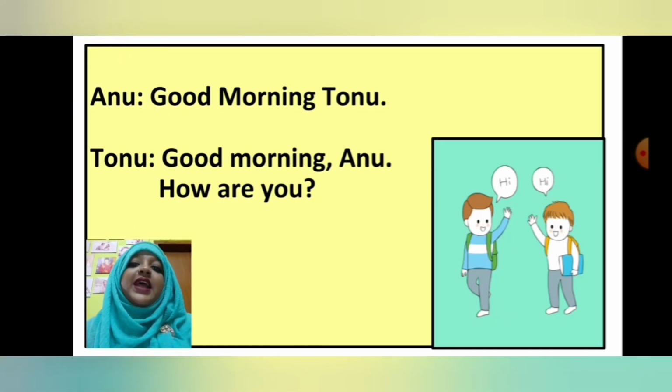Here you can see that there are two persons, and they are friends, having a conversation with each other. One person is Onu, another one is Tonu. Onu is saying good morning Tonu, then Tonu is saying good morning, how are you? So this is the greeting, the starting of the dialogue.